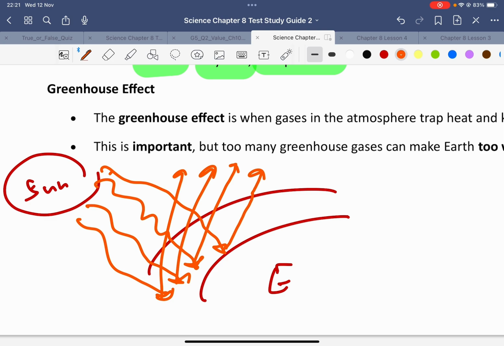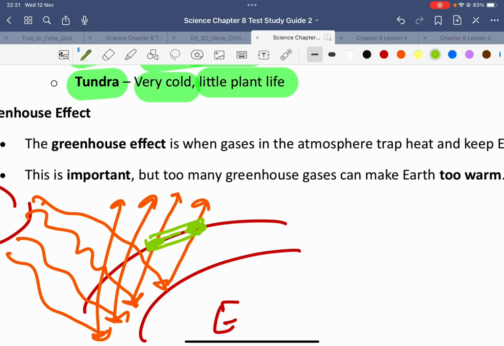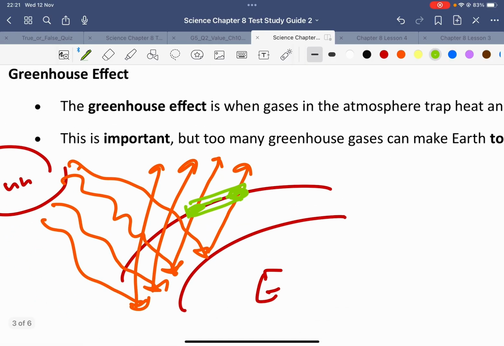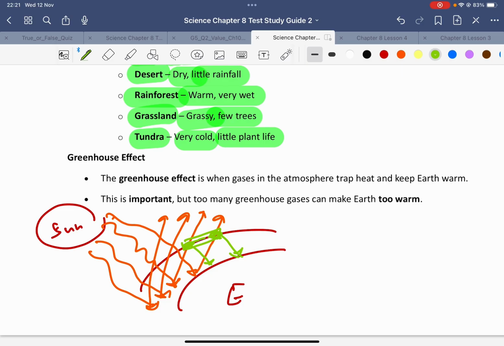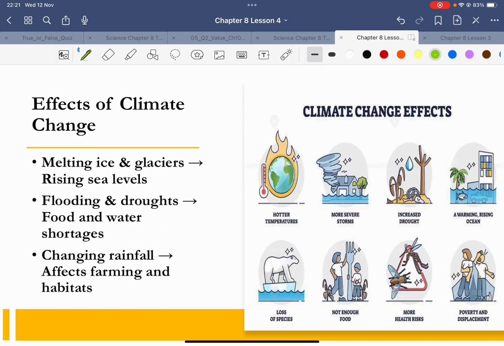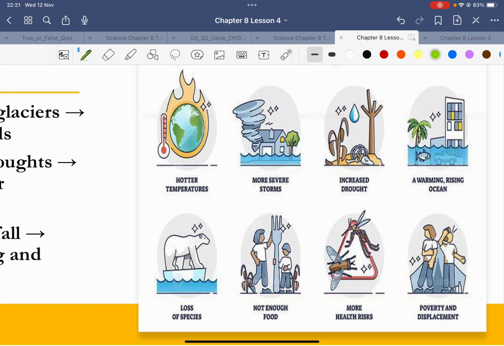Now with greenhouse effect, what happens is this is being trapped. So the energy from the sun is trapped here because of the gas. Or you can say that this is because of the carbon dioxide and carbon monoxide causing the heat to fall back down onto the earth. Now this causes the rise in temperature of the earth and causes the ice in the North Pole and South Pole to melt. So this is not a good thing. See the effects that you have.